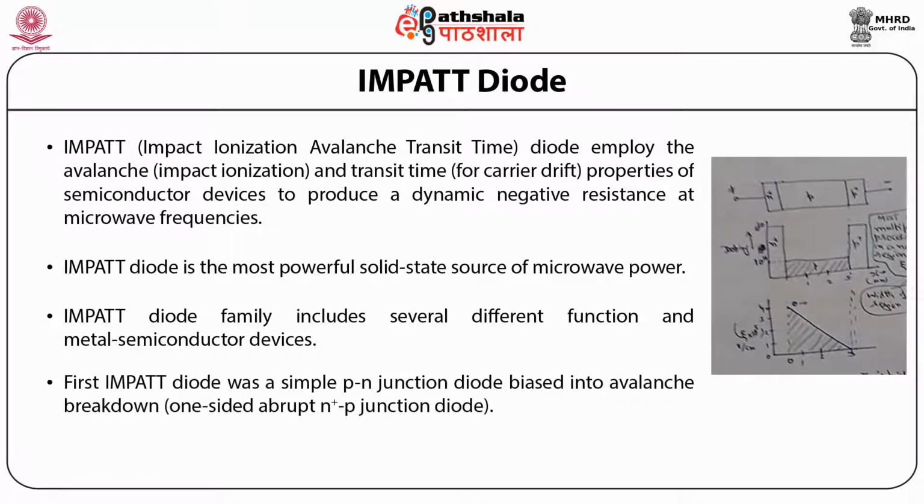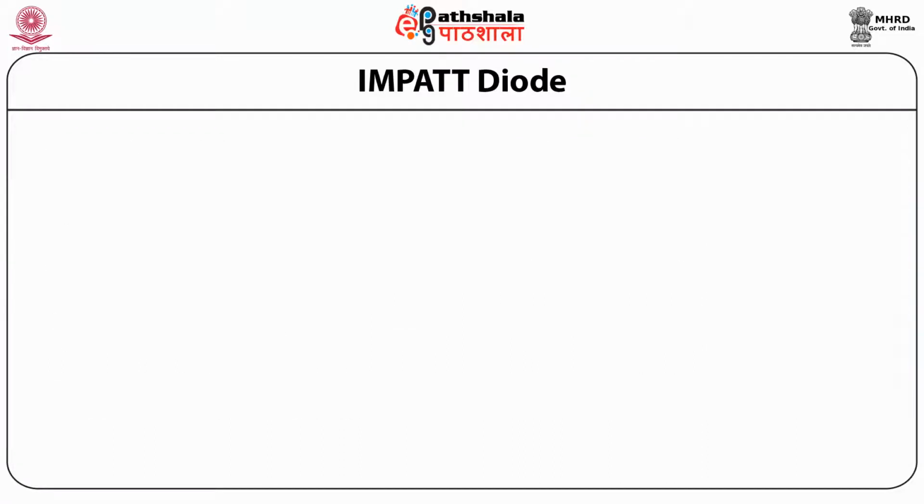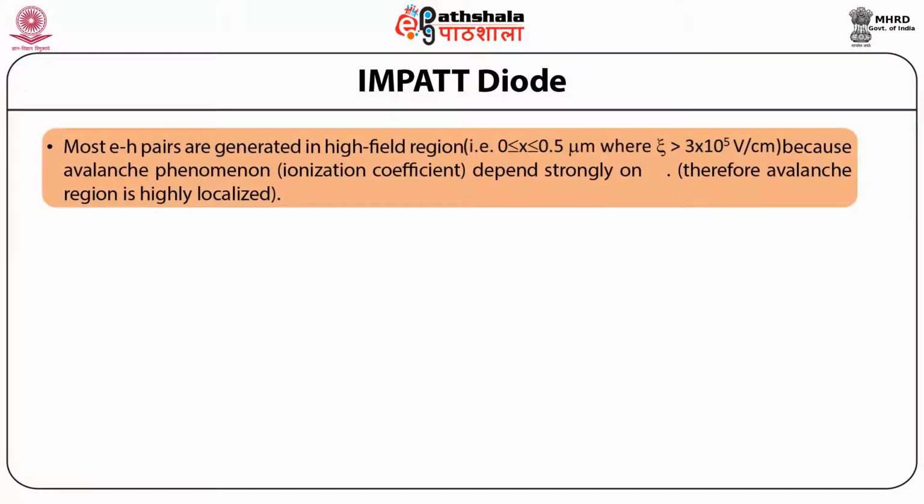The first impact diode was a simple PN junction diode biased into avalanche breakdown, a one-sided abrupt N plus P junction diode as shown in this figure. Most electron-hole pairs are generated in the high field region, that is 0 less than or equal to x less than or equal to 0.5 micron, where the field ξ is greater than 3 multiplied by 10 to the power 5 volts per centimeter.